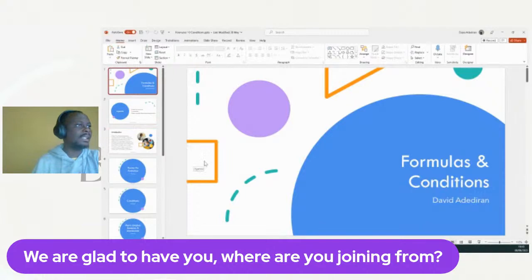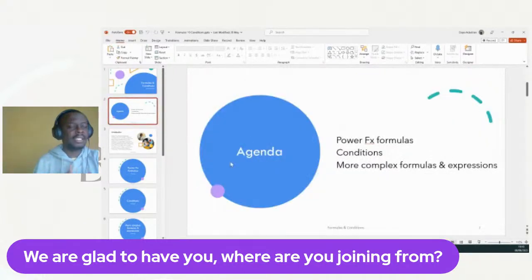So we're going to look at a couple of things today. Formulas, conditions, and the more complex formulas. So basically, just examples and examples of these expressions, just to get used to it. All right.